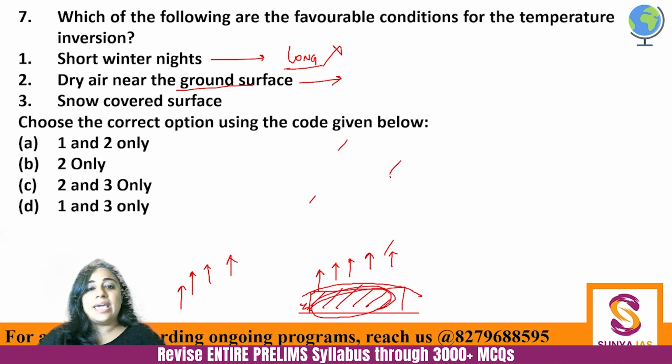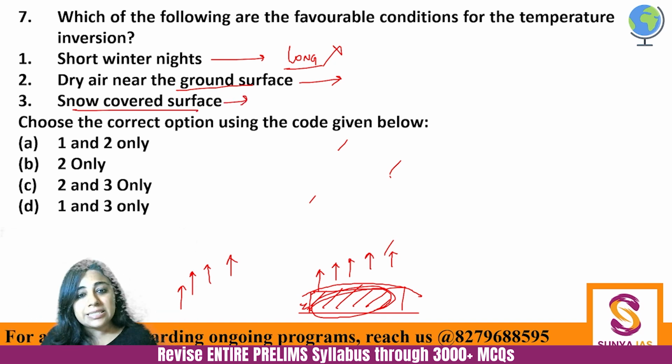So dry air near the ground surface, so that the ground surface can remain cooler. And of course, you can understand that a snow covered surface will obviously help to create a localized condition wherein the lower level of the atmosphere has lower temperature, and as you go up, the temperature increases. So second and third options are correct.